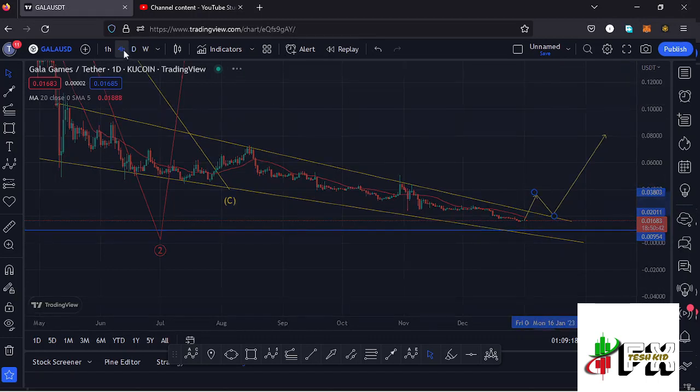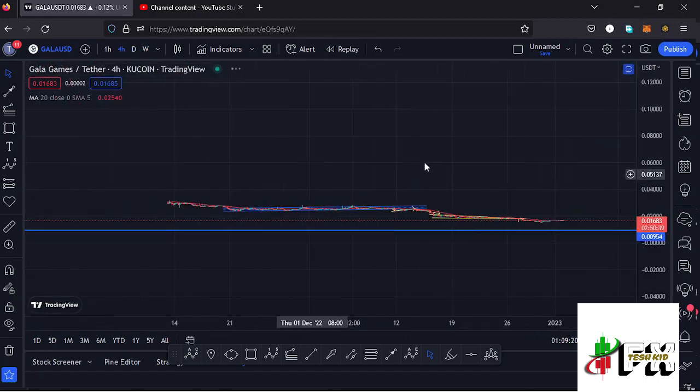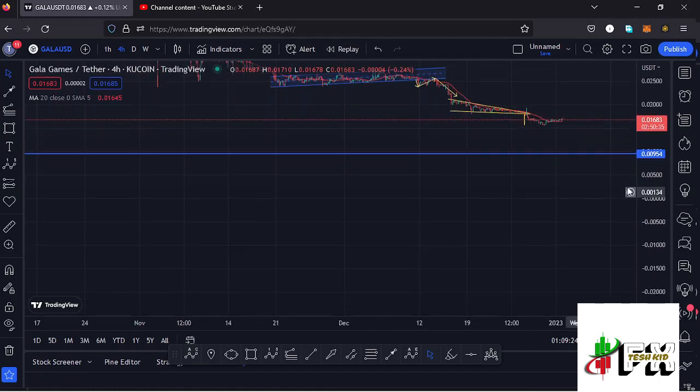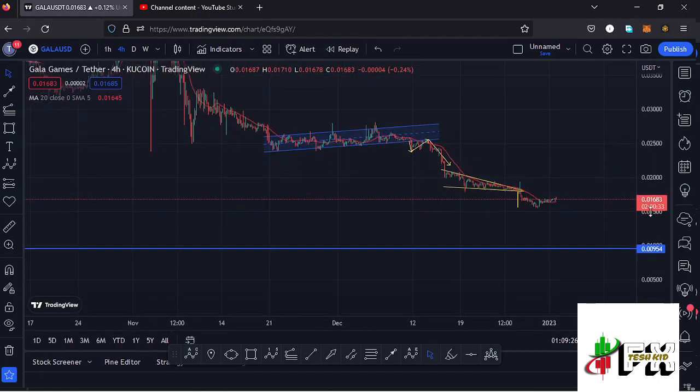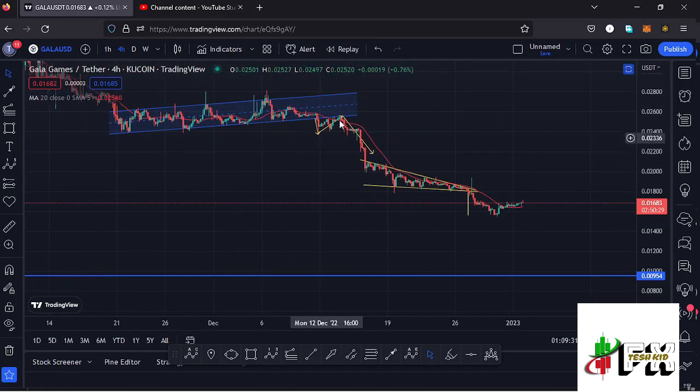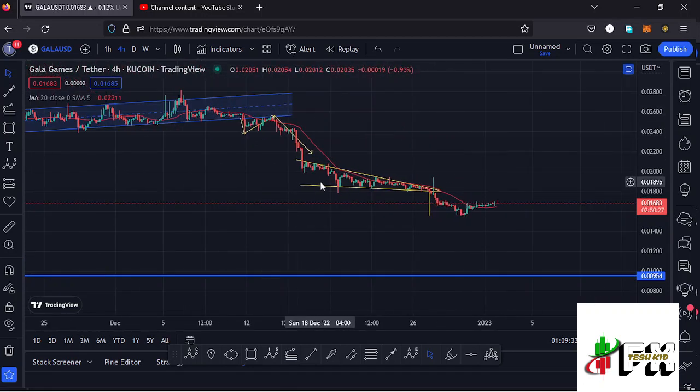And jumping to the 4-hour chart for further analysis, you can see that before we made our low at around the $0.015 mark, we had been trading within this channel, which is right here. So a breakout out of the channel to the lower side, a retest, and continued pushing even lower.